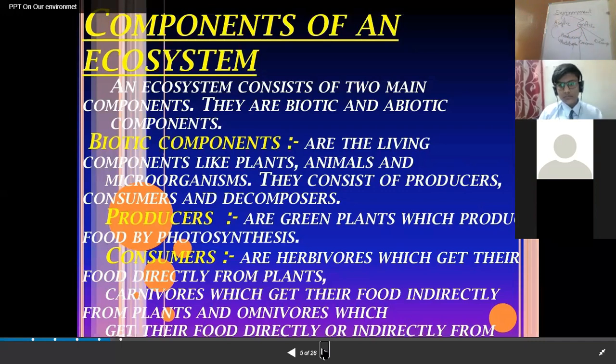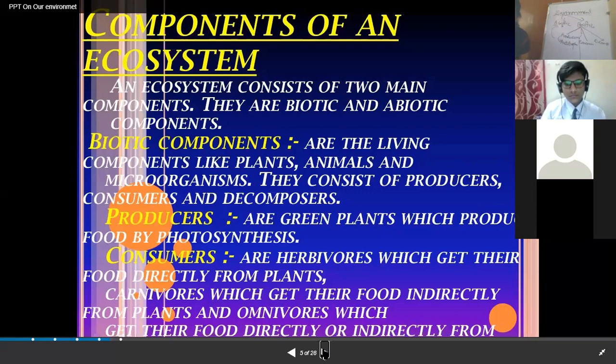What is the role of these producers? The role of these producers is to trap the solar energy and transform it into chemical energy. But the transformation cannot be achieved without the involvement of the abiotic factors. They are the primary source of energy for all the different components of the ecosystem.